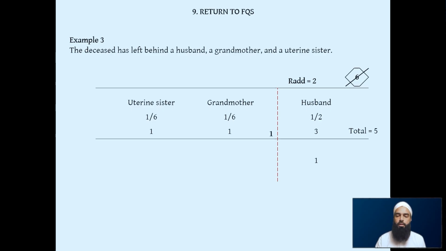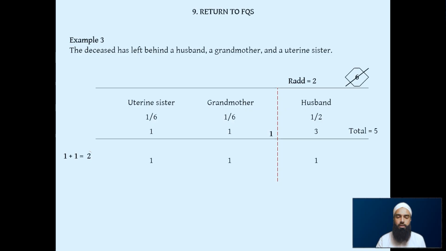Then the next step is we write the ratio between the shares of the remaining heirs. So the remaining heirs, grandmother and uterine sister, here they've got 1 and 1. So the ratio between them is still 1 and 1. So we just write it there just to follow procedure. It remains to be the same. And then we add it up. Okay, we add up the ratios. 1 plus 1 equals 2.